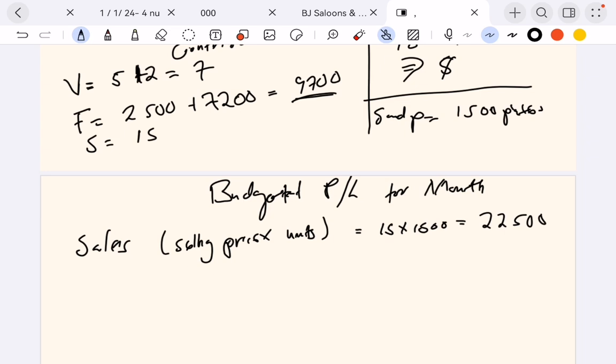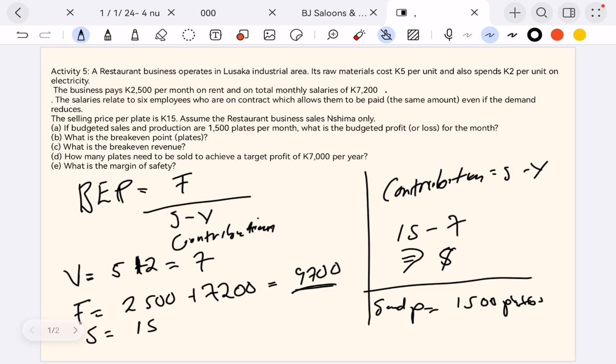So those are the sales. If you sell everything, how much are you going to get at the end of it all? Like if we sell all 15 cars, this is what we're going to get. But we have other costs associated. So we have the variable costs. You see that? On the variable costs here, we've been told that you pay 5 kwacha for raw materials per unit. For all these 1,500 units, you're paying 5 kwacha for each.